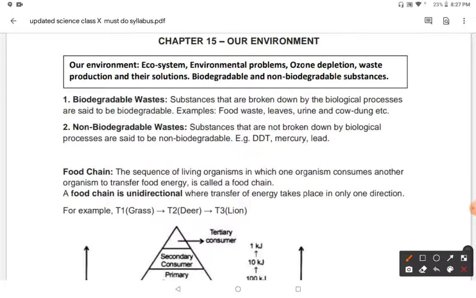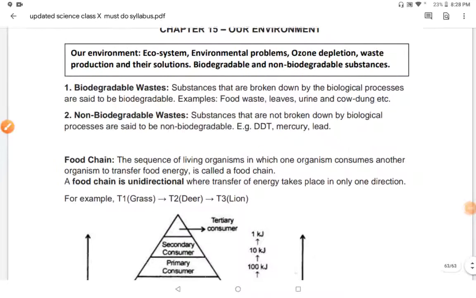green dustbin and blue dustbin. Green dustbin means the waste products which are biodegradable, and blue dustbin contains plastic, glass, iron cans or different types of materials which are non-biodegradable. So if you see your house dustbin, and if you have to segregate this waste into two categories, one is biodegradable, other is non-biodegradable. So first of all, you have to know about the biodegradable waste and non-biodegradable waste.